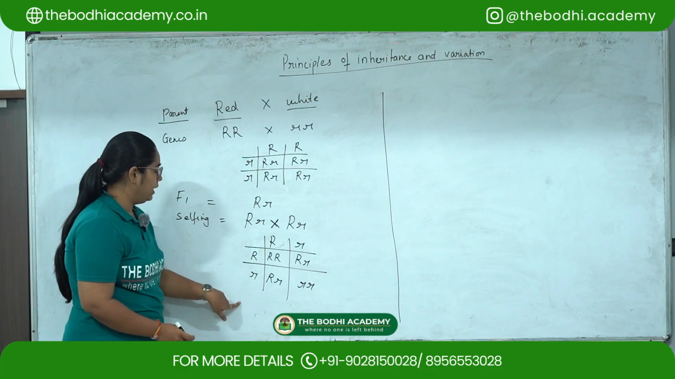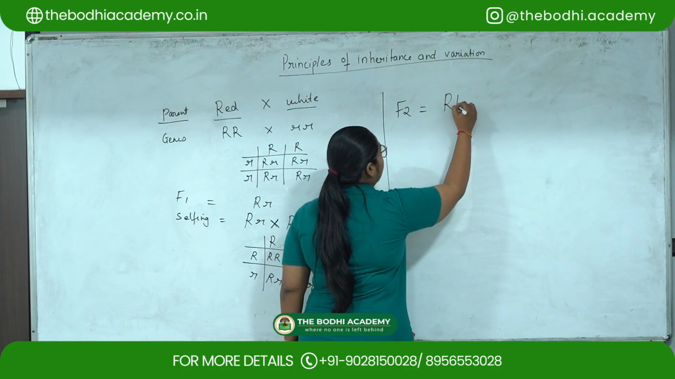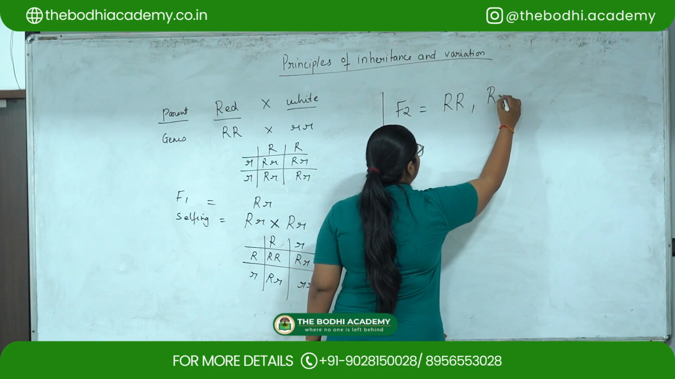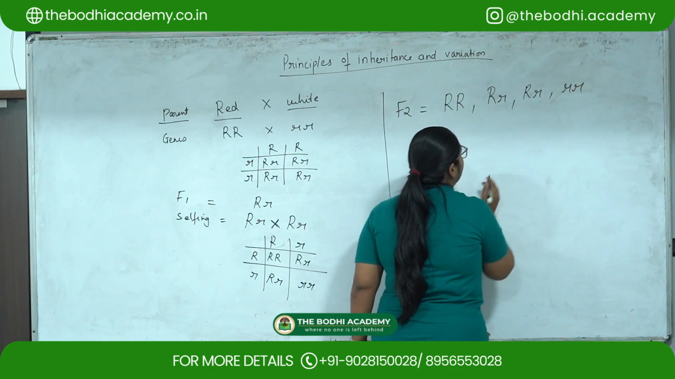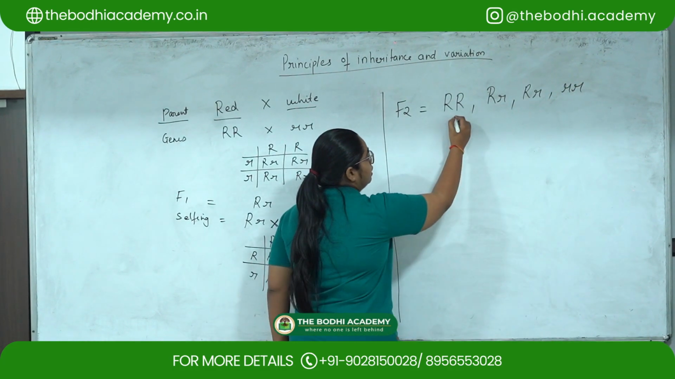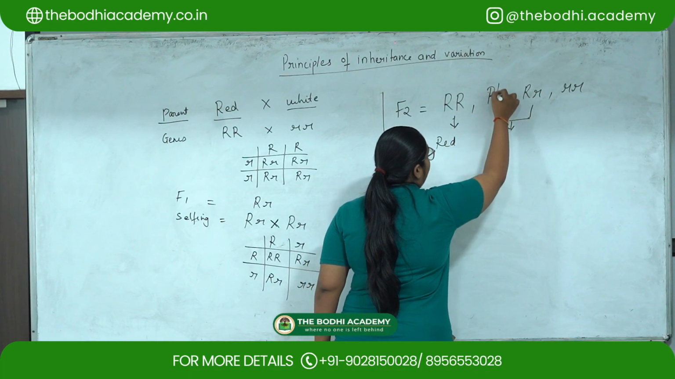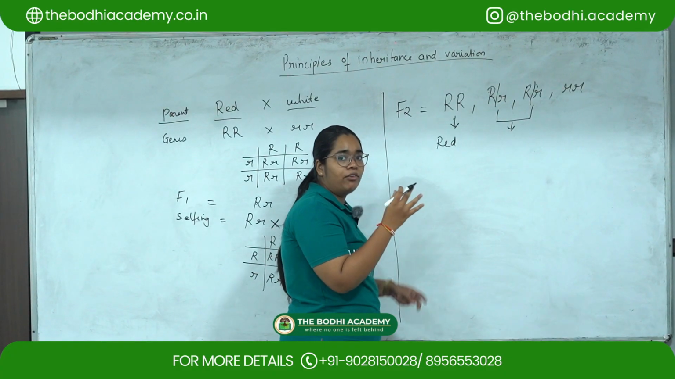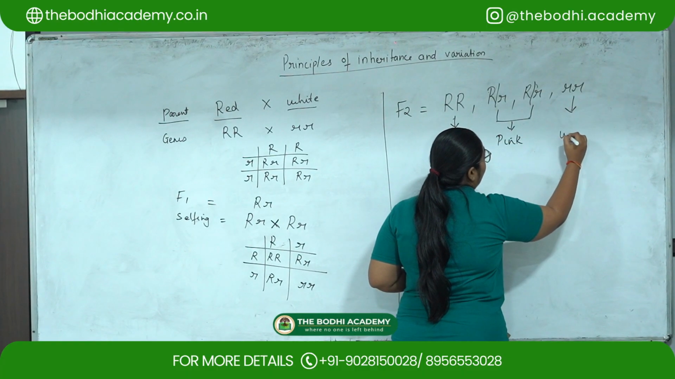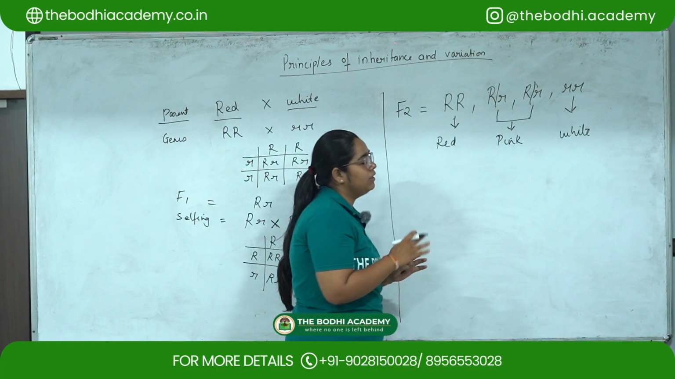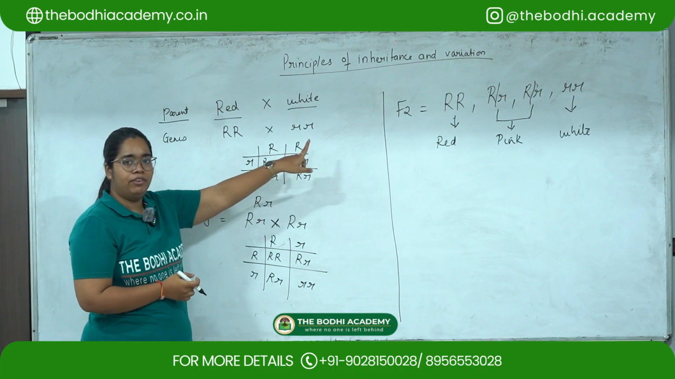So we will get the offspring, that is our F2 generation, as capital R capital R, capital R small r, and small r small r. So over here the offspring will be pure red, both of these will have one recessive and one dominant, so it forms an intermediate, that is a pink flower, and this will be pure white. So these are the offspring that we will get in case of crossing a red with a white flower.